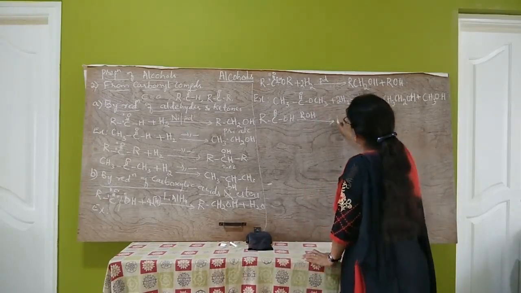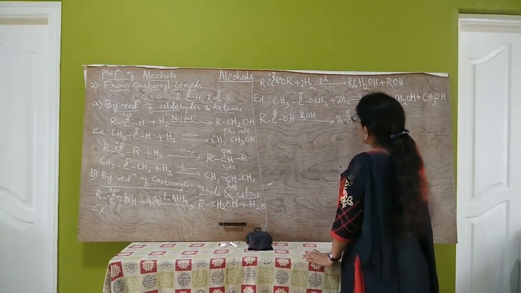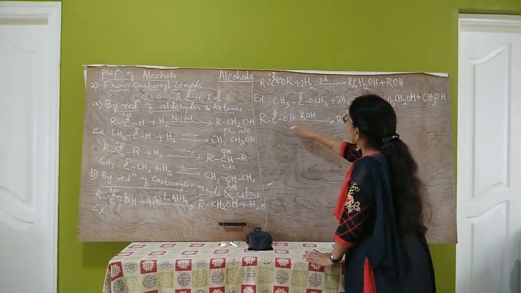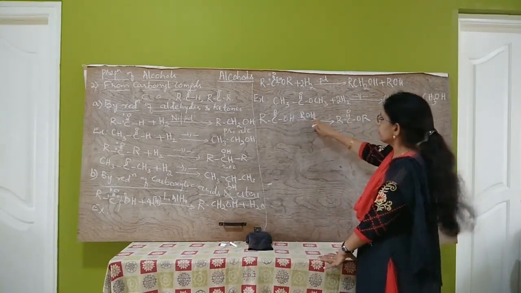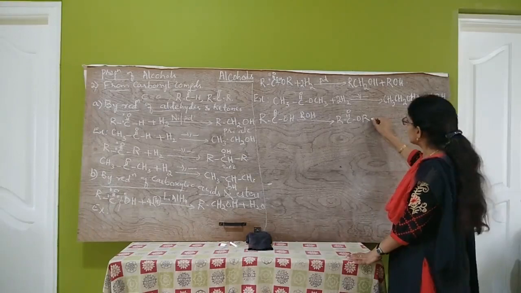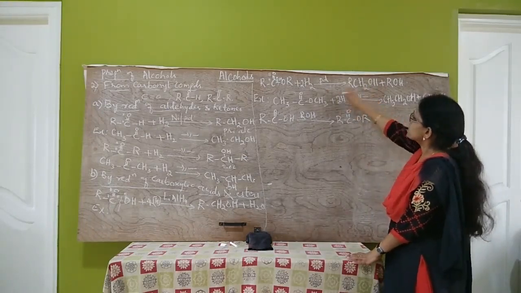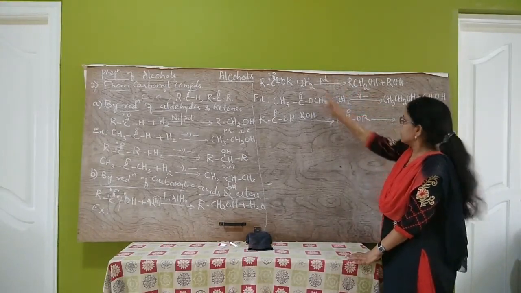This gives RCOOR' plus H2O. This ester is then reduced to alcohols by catalytic hydrogenation.